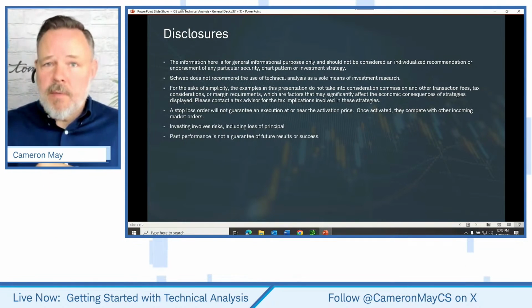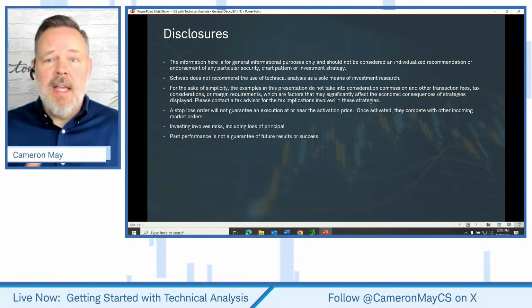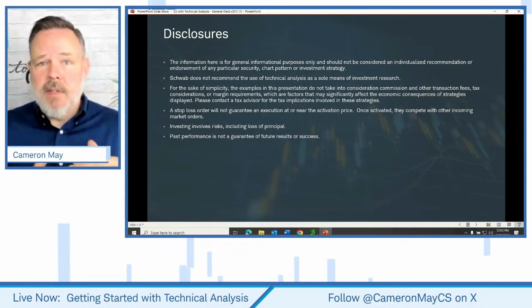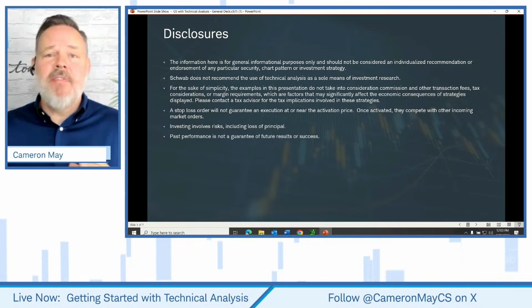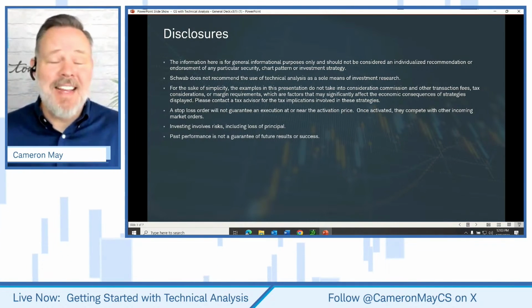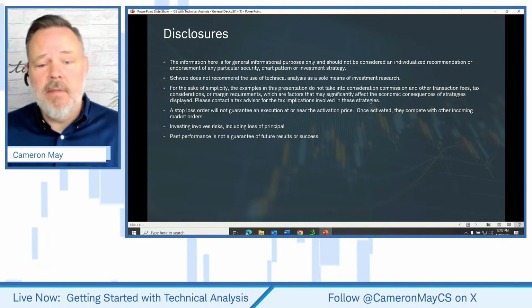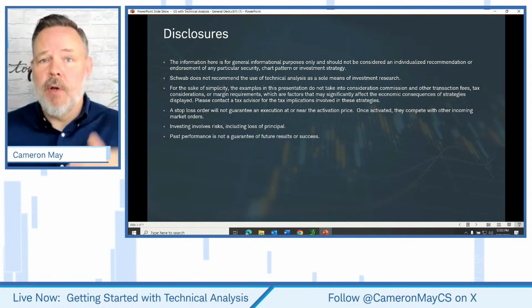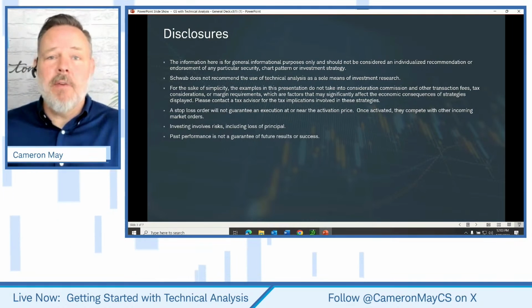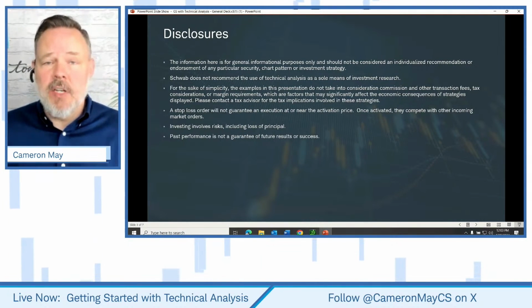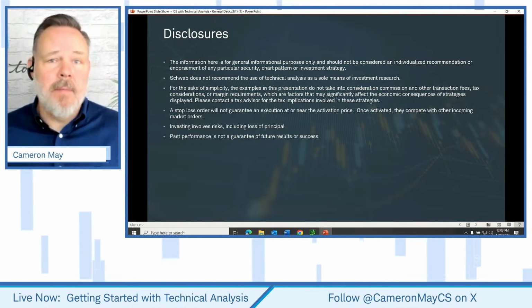Then we're going to go to some stock charts and start to identify potential support and resistance areas on that chart. And we're going to apply 5 different techniques that might be used in the identification of price lows and price highs, or support and resistance. And then we're going to go through a series of charts to get some repetition with the application of the concepts that we've just learned.